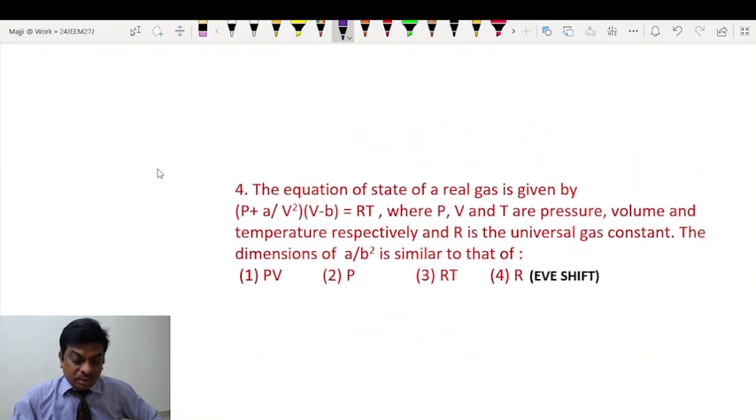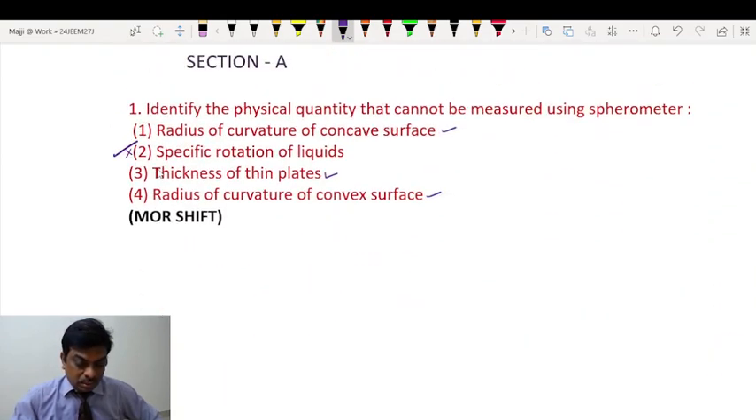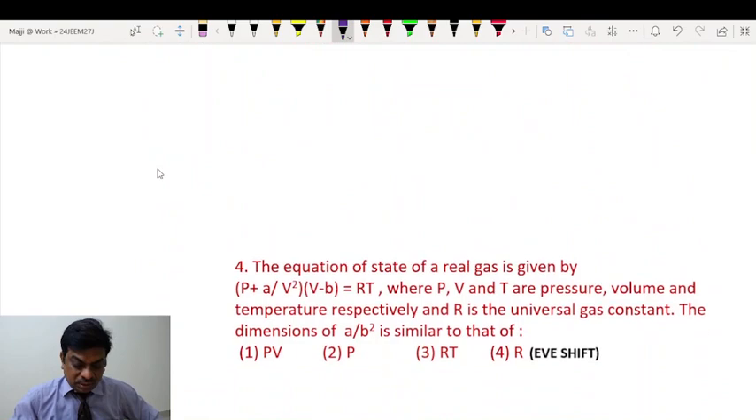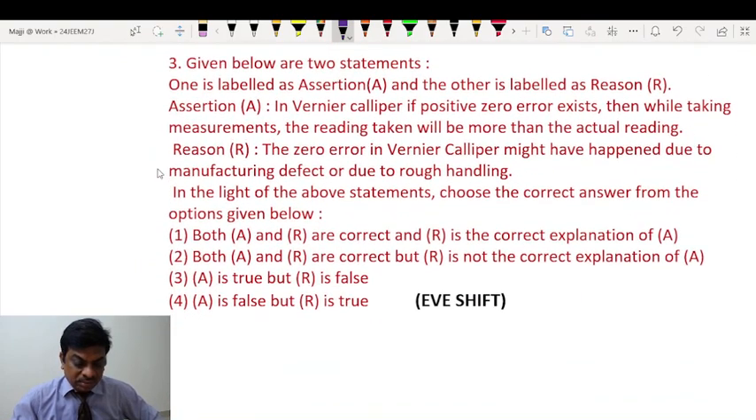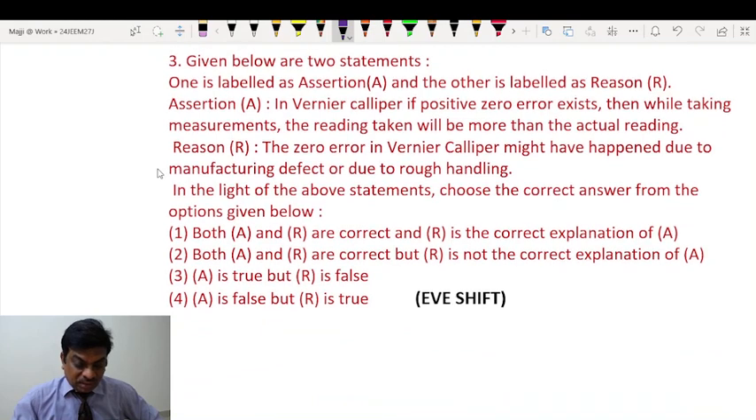Then moving to the, where is the third question student? Straight away I have gone, okay, sorry, this is the third question. I'll first take up this third question.